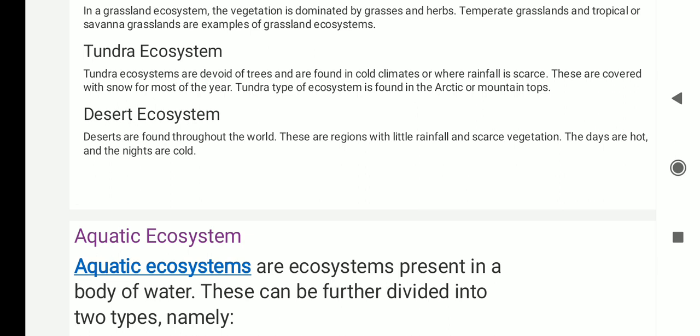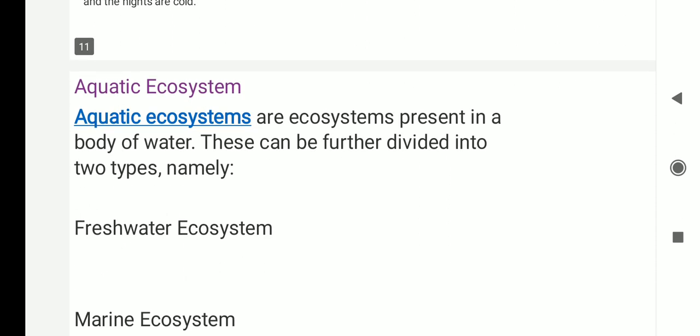Desert ecosystem. Deserts are found throughout the world. These are regions with very little rainfall and scarce vegetation. The days are hot and the nights are cold.